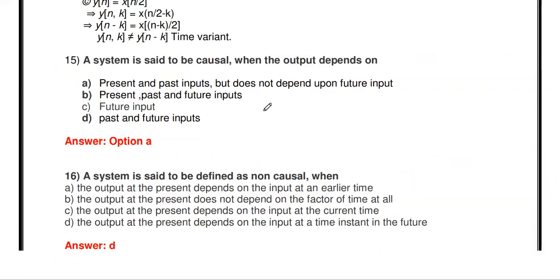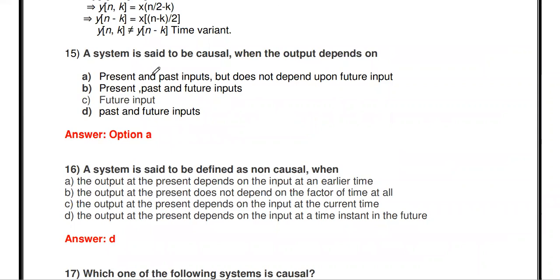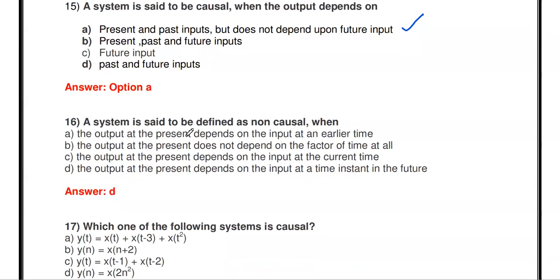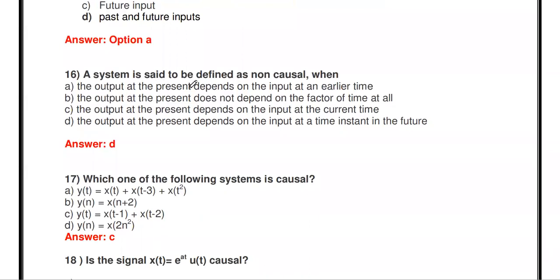So a system is said to be causal when the output depends on present and past input but does not depend upon the future input. Present, past, yes. Future input, no. Causal means it does not depend upon the future input. That is the main thing. Next, a system is defined as non-causal when the output at the present depends on the input at an earlier time. Earlier time means previous. Output at present depends on previous input.